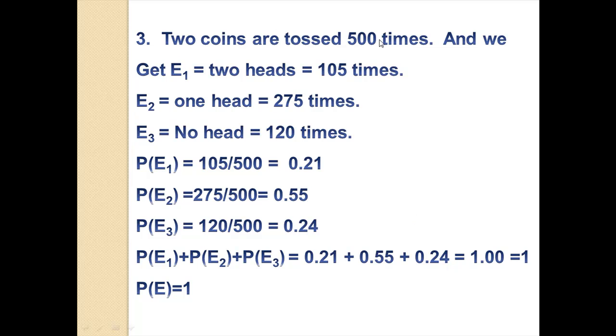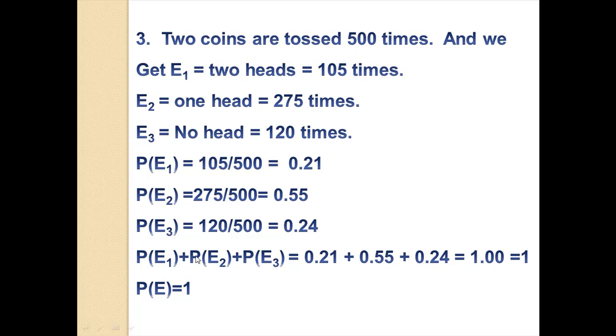Two coins are tossed 500 times and we get E1, 2 heads, 105 times, E2, 1 head, that is 275 times, E3, no head, 120 times. Probability of getting E1 is 105 divided by 500, that is 0.21. Probability of E2 is 275 divided by 500, that is 0.55. Probability of E3 is 120 divided by 500, that is 0.24.